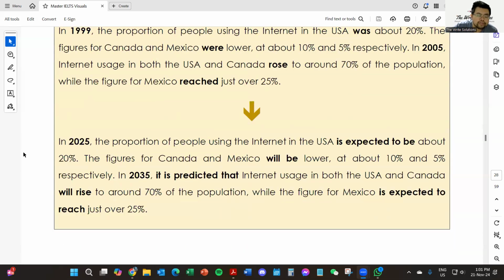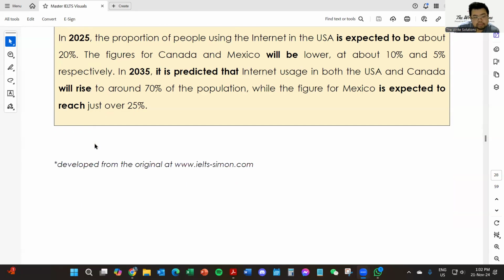In 2025, the proportion of people using the internet in the USA is expected to be about 20%. The figures for Canada and Mexico will be lower at about 10% and 5% respectively. In 2035, it is predicted that internet usage in both the USA and Canada will rise to about 70% of the population, while the figure for Mexico is expected to reach just over 25%.